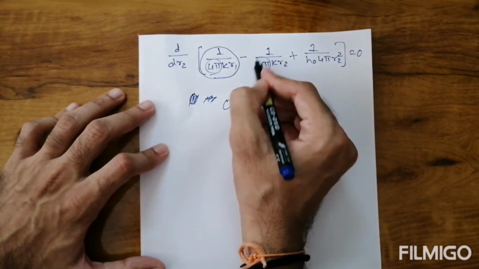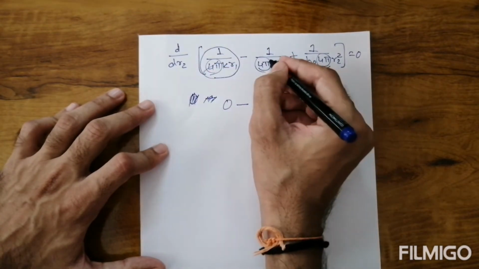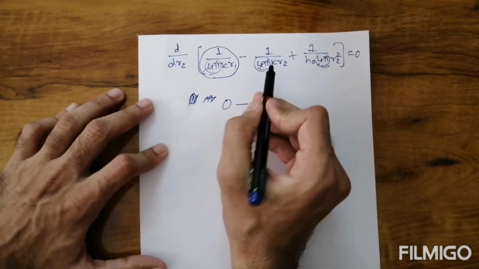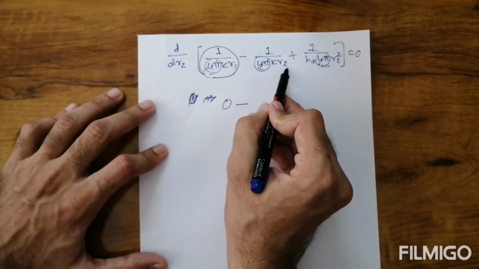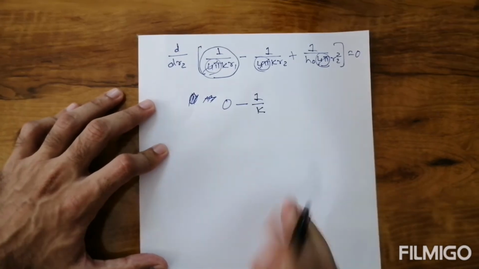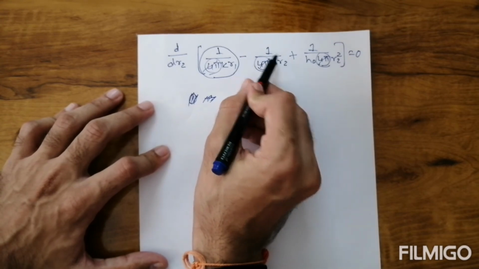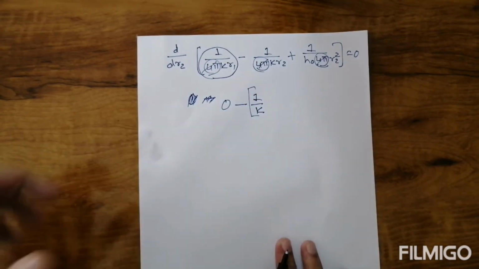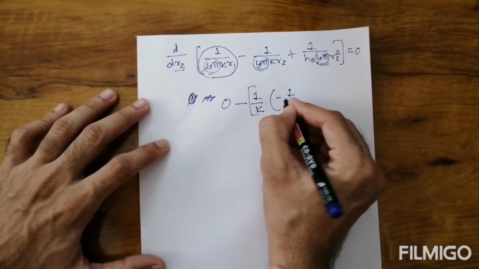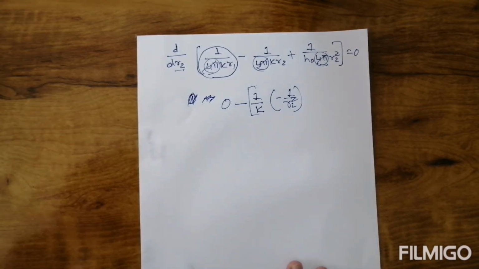Now only 1 upon k into R2 is present. 1 upon k is a constant term, so we keep it outside the bracket. Now what is the differentiation of 1 upon R2? The differentiation of 1 upon R2 with respect to R2 is minus 1 upon R2 square.